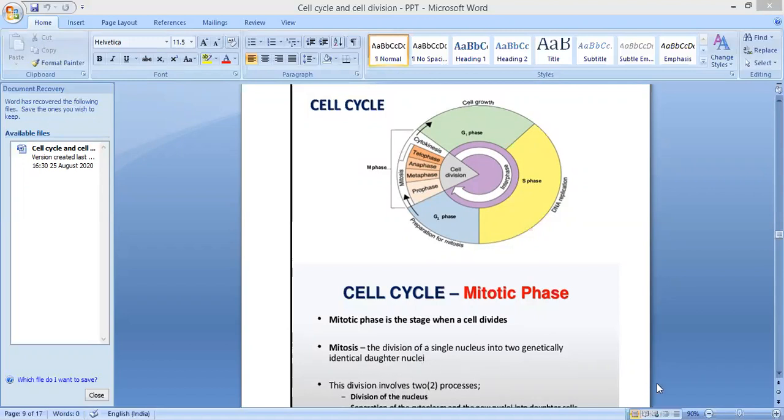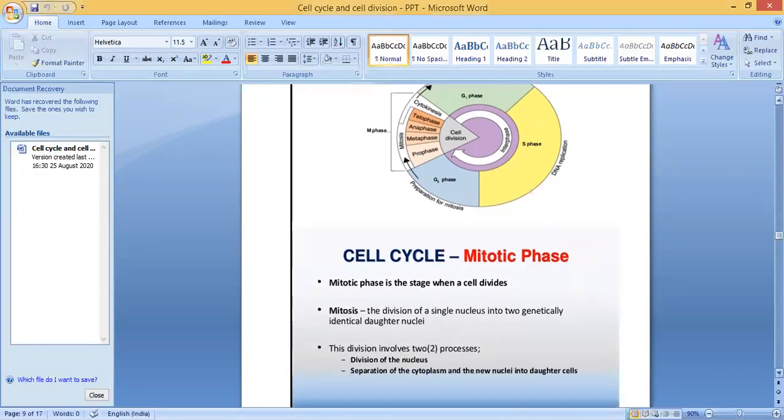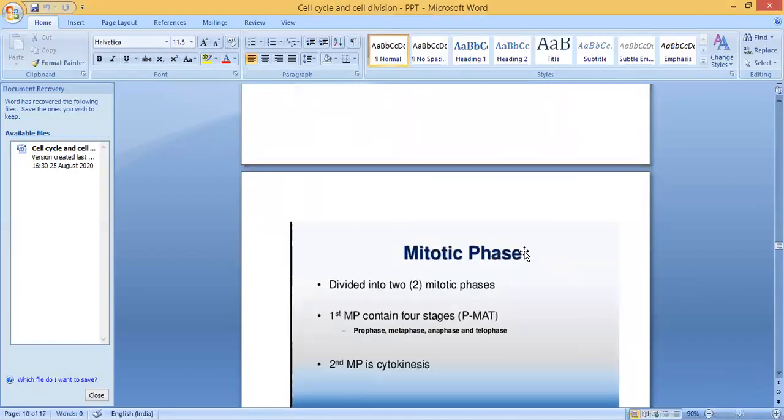This division involves two processes. Which are the two processes? One is division of the nucleus, second is separation of the cytoplasm and the new nuclei into daughter cells. So we can divide the mitotic phase into two. The first mitotic phase contains four stages, short form PMAT: prophase, metaphase, anaphase, and telophase. The second mitotic phase is cytokinesis, or division of the cytoplasm.